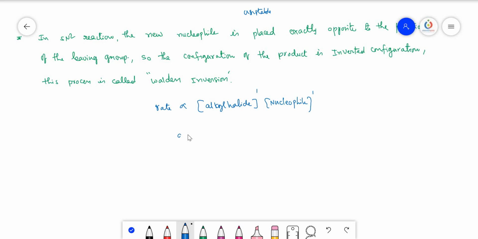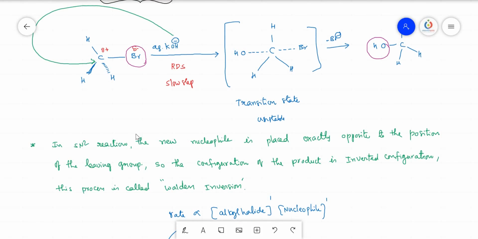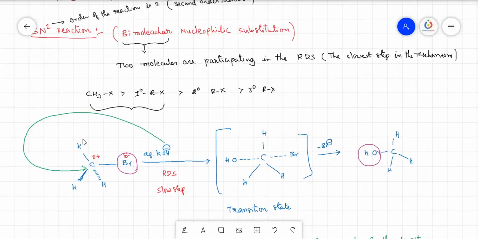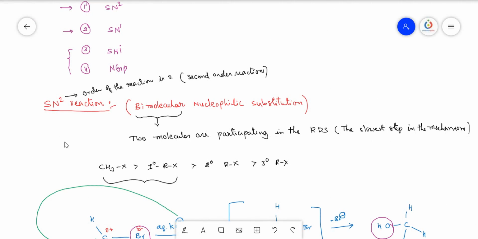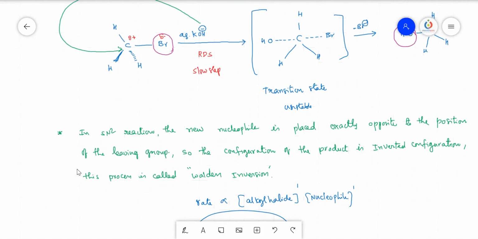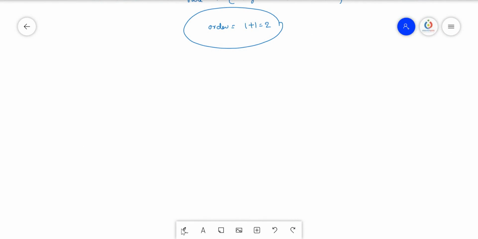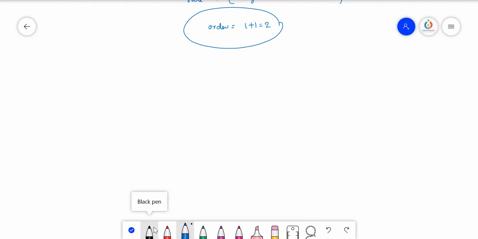So 1 plus 1 order, that equals 2. Since order of this reaction is 2 and since only 2 molecules are participating in the rate determining step, it is called the SN2 reaction. Okay, and let us take one more example. Later we shall go for the next example.